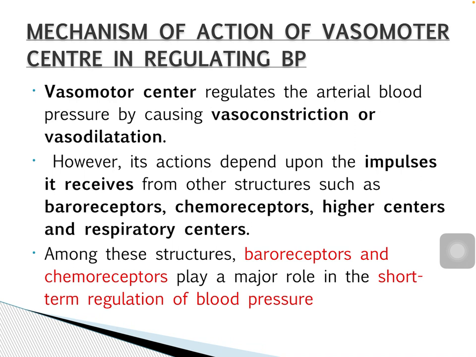Vasoconstrictor area sends impulses to blood vessels through sympathetic vasoconstrictor fibers and this area is also concerned with the acceleration of heart rate. Vasodilator area is also called the depressor area and it forms a medial portion of vasomotor center. This area suppresses the vasoconstrictor area and causes vasodilatation and it is also concerned with inhibition of heart rate.